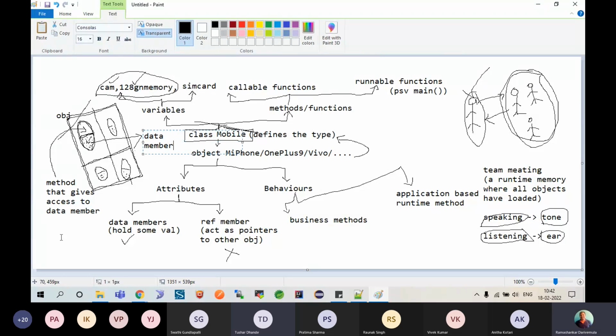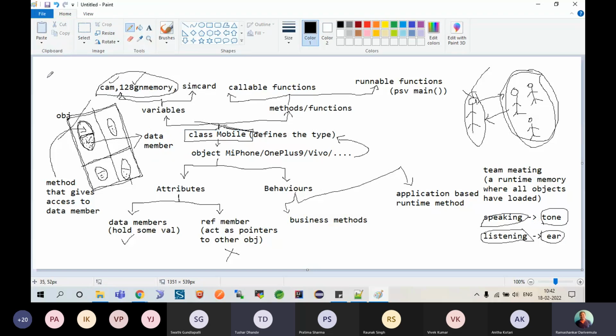So if an outsider, the patient from outside, wants to access this data member, he is supposed to have an object, and through the object he can call the method but not the data. A method should make the data accessible to an outsider. The process of this is called encapsulation: hide the data to be accessed only by a member function. Let the outsider access it only through the member function.